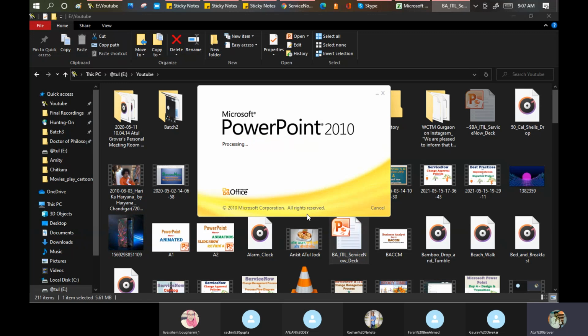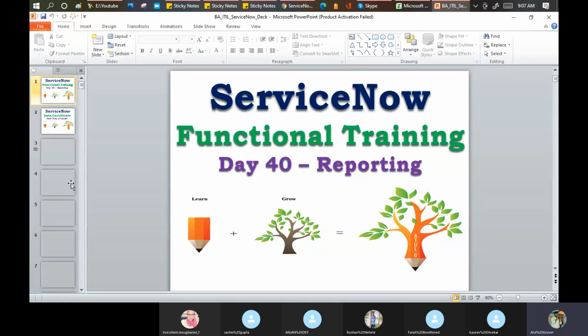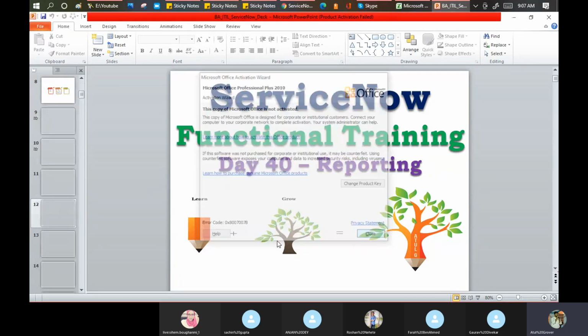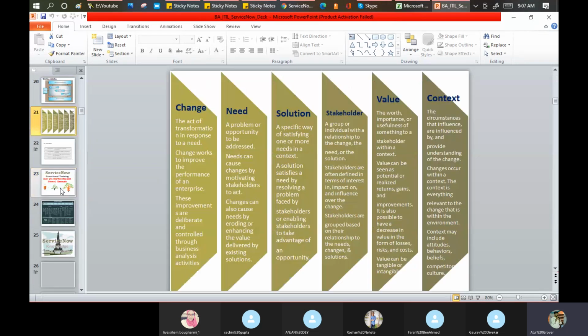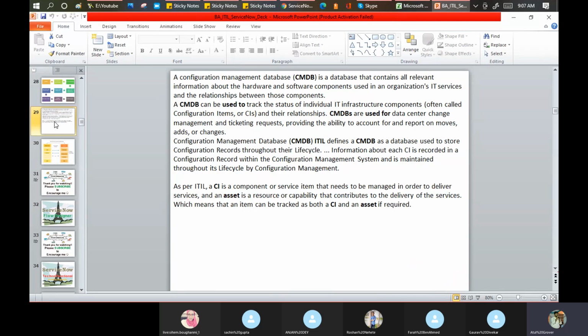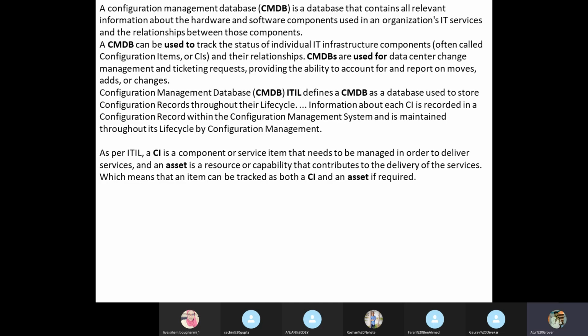Gaurav and Roshan, you need to give me the answer. Just put in a small thought: what do you mean by the configuration item? Any thought will be okay for me. Any idea what the configuration item is?